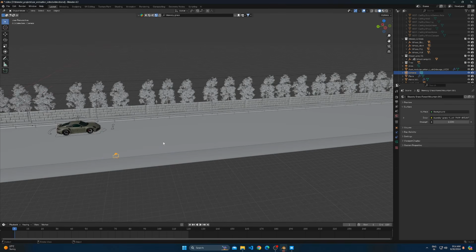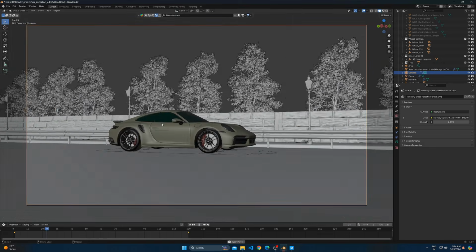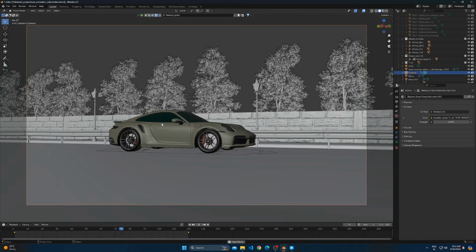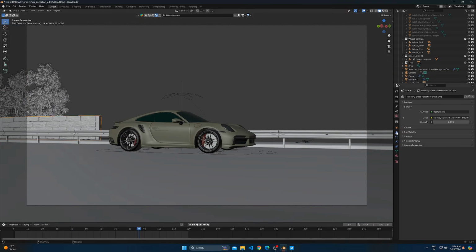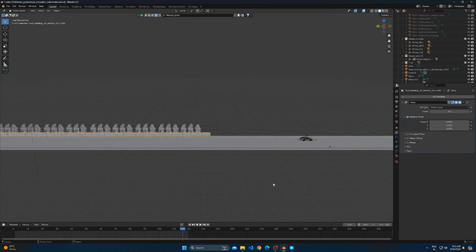Select the camera and add a keyframe at the start of the timeline. Then go to frame number 120, move the camera 300 meters in the same direction as the car, and add a keyframe. Now you should have an animation something like this. Adjust the array modifier of all the assets and duplicate the trees.